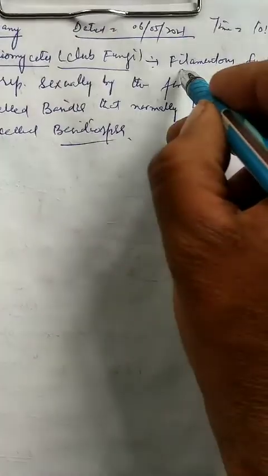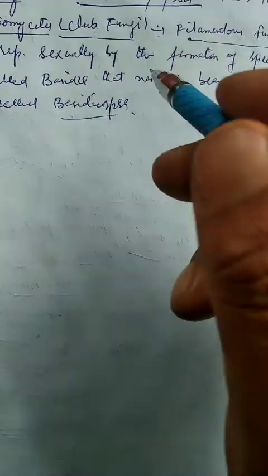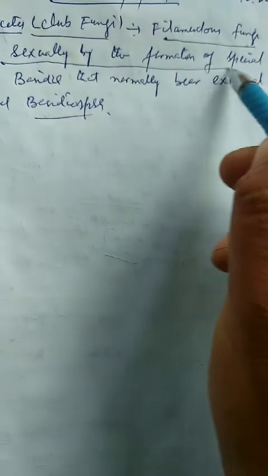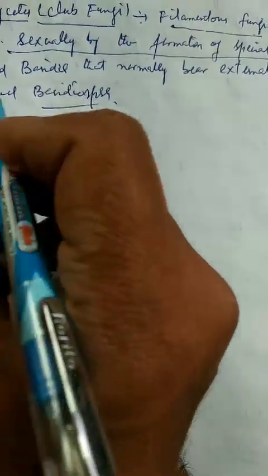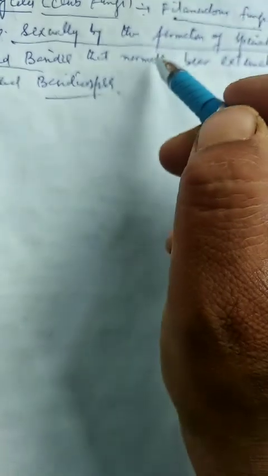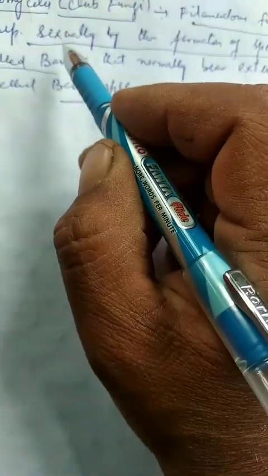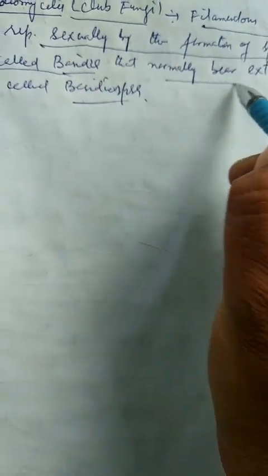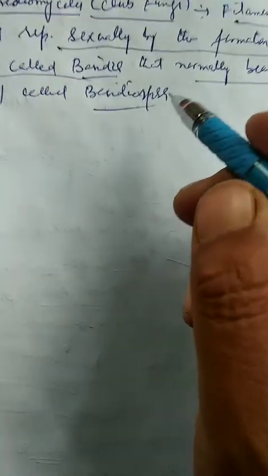This third class of fungi, basidiomycetes, is also known as club fungi. They are filamentous fungi composed of hyphae and reproduce sexually by the formation of special club-shaped structures called basidia. On the basis of the formation of these basidia, it has been given the name basidiomycetes. These basidia normally bear external meiospores, usually 4 in number, called basidiospores.